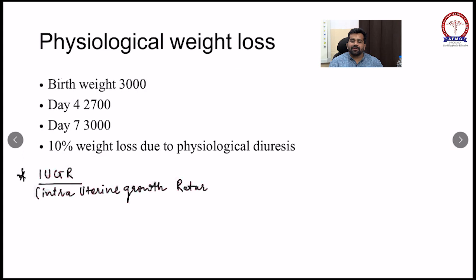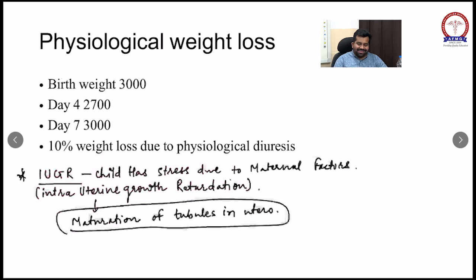So what will happen in an IUGR baby? In an intrauterine growth retarded baby, there is maturation of the tubules in utero. Because of this maturation of tubules in utero, when they are born they will not lose weight.